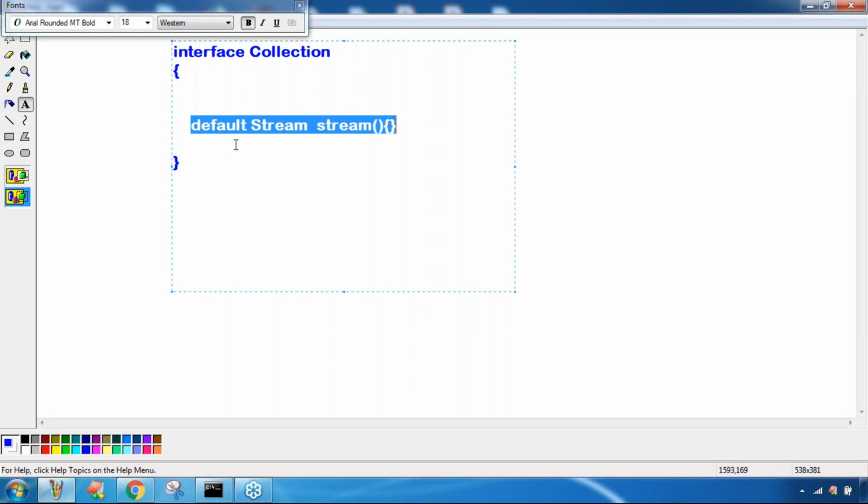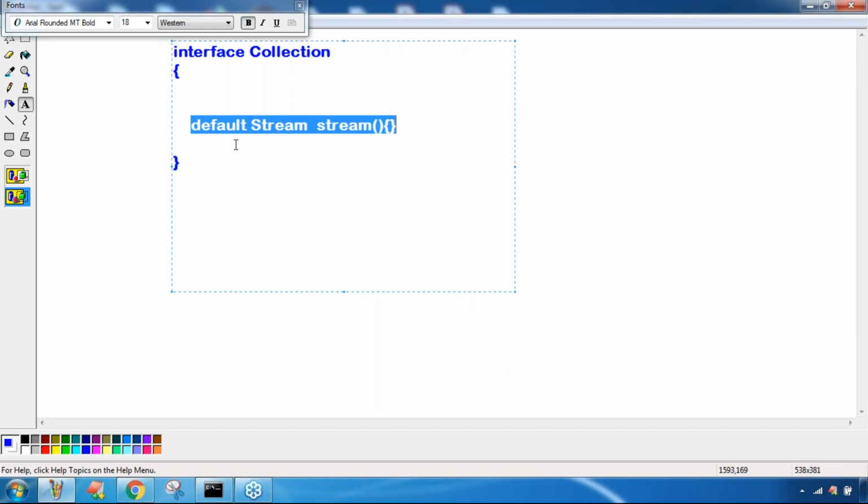From my childhood onwards I am learning that the Servlet interface contains 5 methods only. The Collection interface contains 12 methods only, because you can't add a new method. If you add a new method, then all the implementation classes are affected. The solution for that is the default methods concept, which came in the 1.8 version. Now onward, the Collection interface doesn't contain just 12 methods. Several default methods are there. Tomorrow, the Servlet interface may not contain 5 methods. It may contain 7 or 8 methods, because they may add new default methods without affecting our implementation classes.